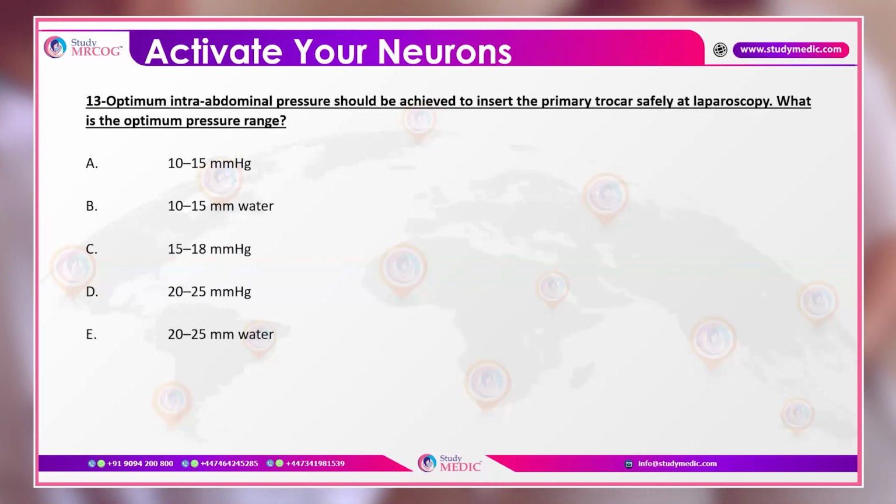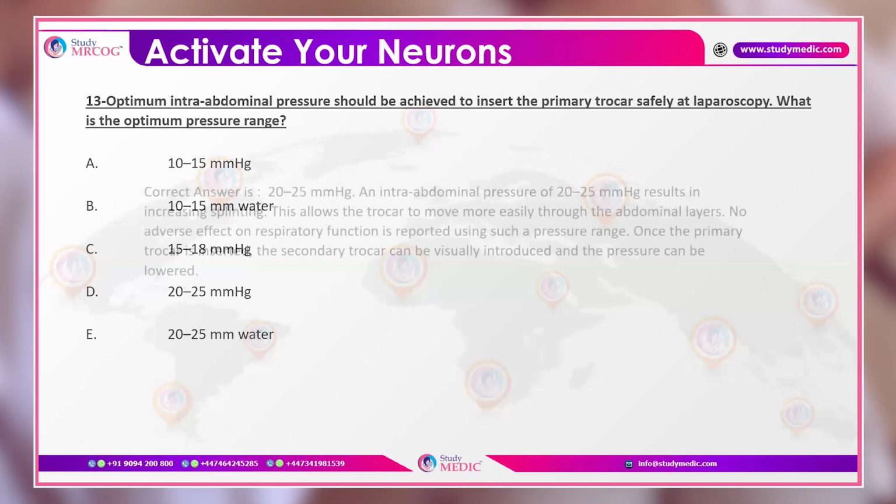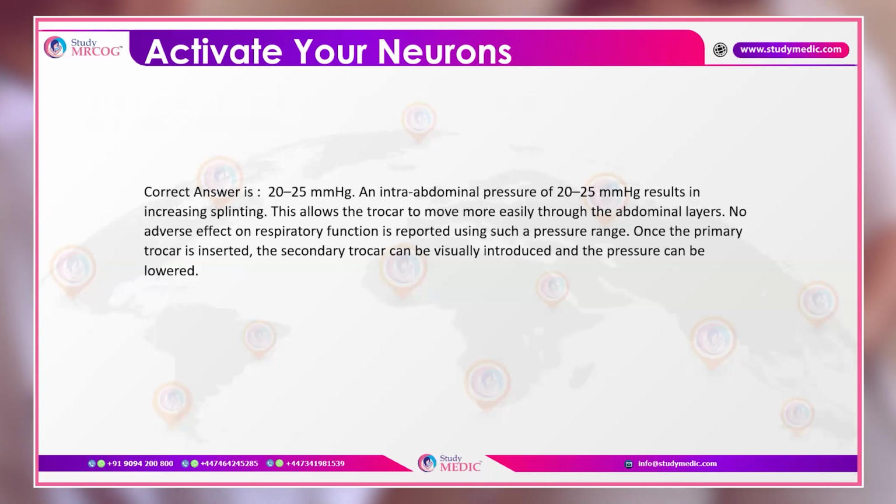Question number 13 of the day says that optimum intra-abdominal pressure should be achieved to insert the primary trocar safely at laparoscopy. So what is the optimum pressure range? Whether it is 10 to 15 millimeters of mercury, 15 to 18 millimeters of mercury, 20 to 25 millimeters of mercury, or 20 to 25 millimeters of water. So it is basically 20 to 25 millimeters of mercury. So you have to remember the units as well.